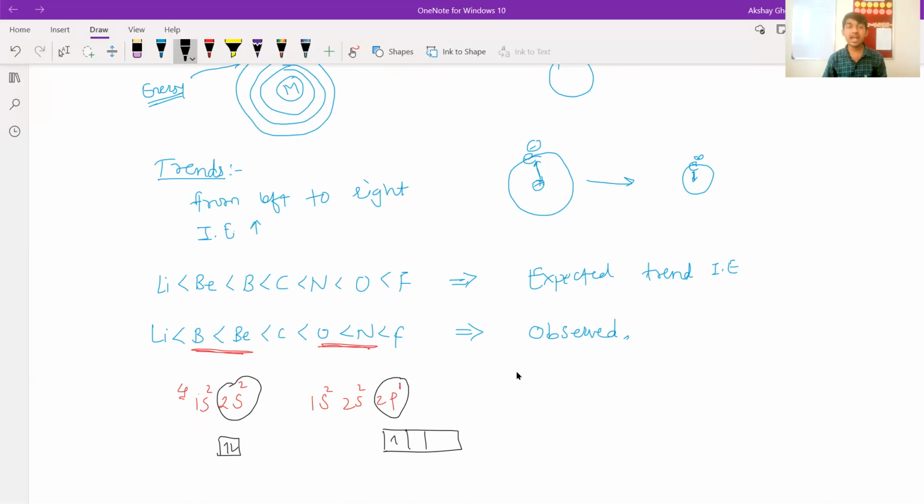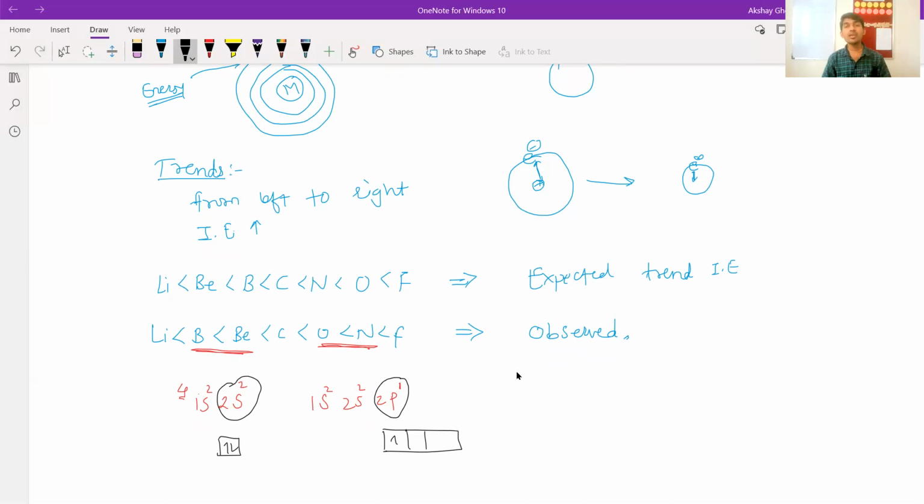What does that mean? That means you will need more energy to remove one electron. You have to say, okay, I'll pay for your ticket, just come with me, because nobody is coming with me. So you have to pay. That means you need extra energy. Like that, beryllium needs extra energy. That's why beryllium has more ionization enthalpy than boron. It's clear.